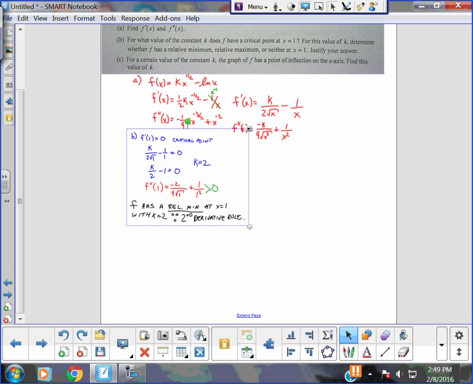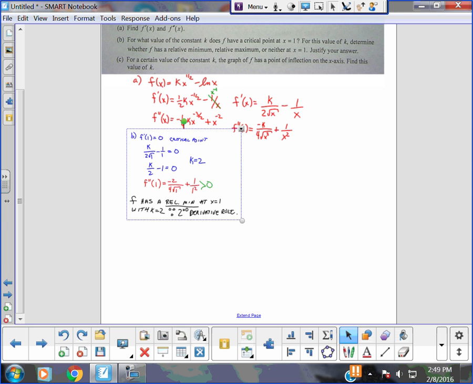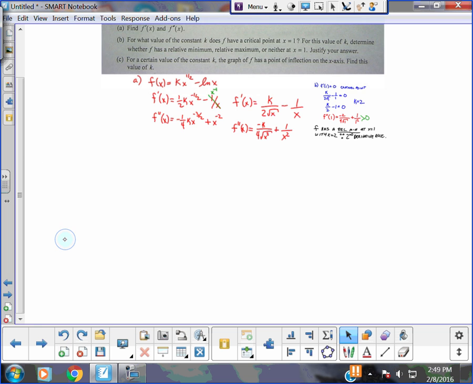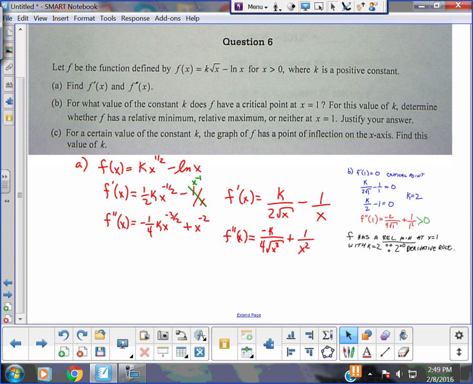Alright? So there's A and B. And I don't think I need B for letter C. So let's put B up here and make it a little smaller. Alright? Go back up the board and start C. For a certain value of K, the constant, the graph of F has a point of inflection on the x-axis. Find this value of K.